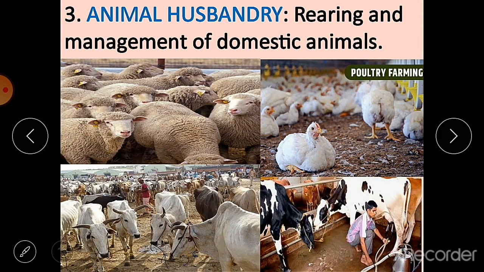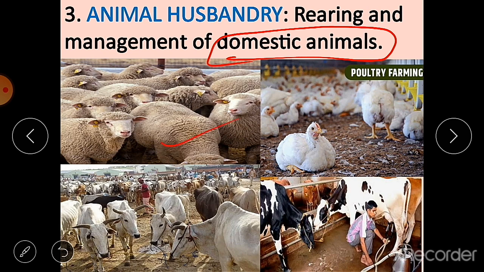It is also a field of agriculture or part of agriculture. In animal husbandry, we rear animals or we raise animals for meat, fiber and milk and other products. So rearing and management of domestic animals, domesticating animals, is known as animal husbandry.